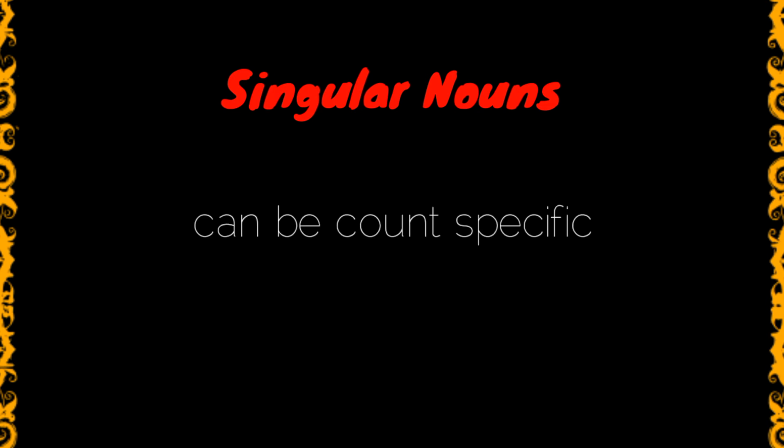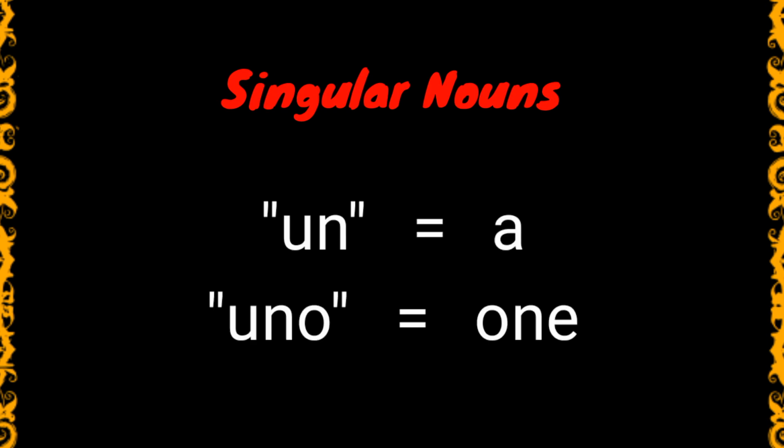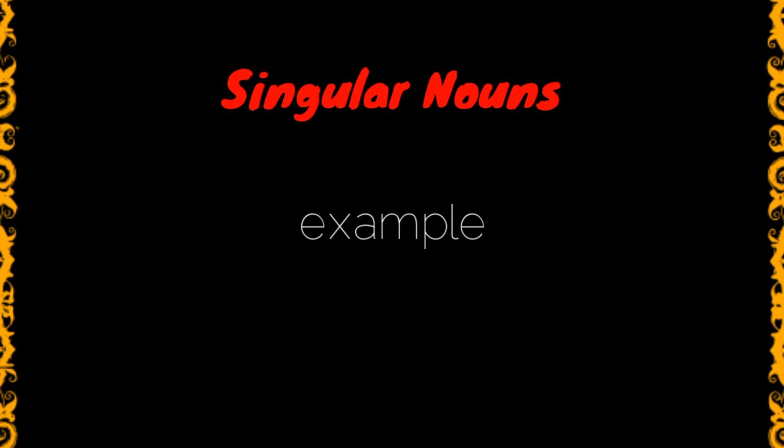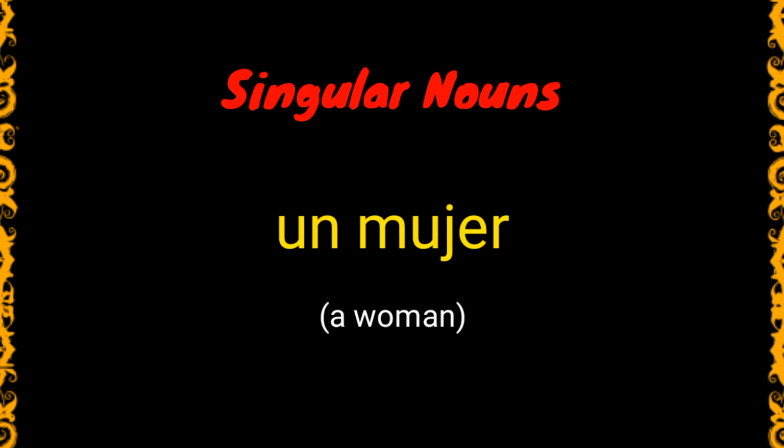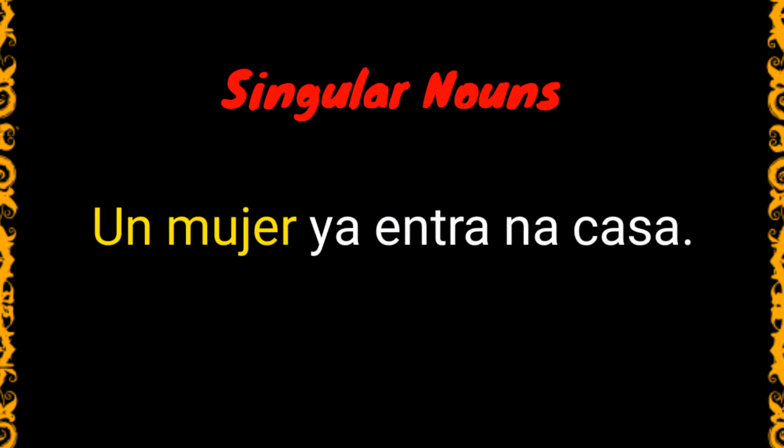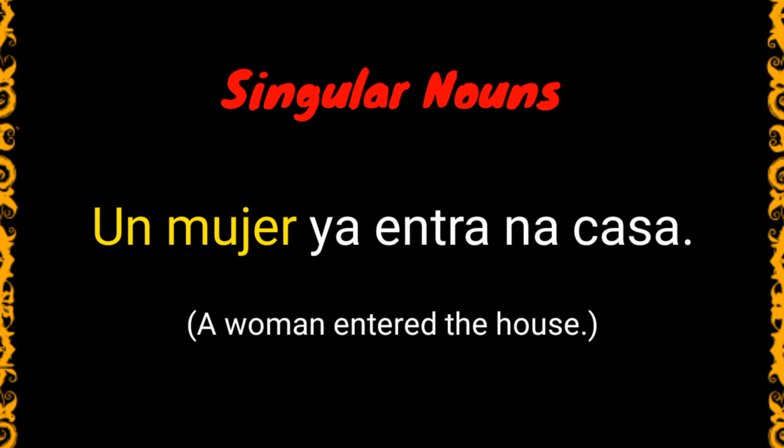In certain cases, singular nouns can also be count-specific. It always starts with un, which is equivalent to the article a, or uno, which means one in English. Example, un mujer means a woman. Un mujer ya entra na casa. Here it translates to: a woman entered the house. Here is another example.